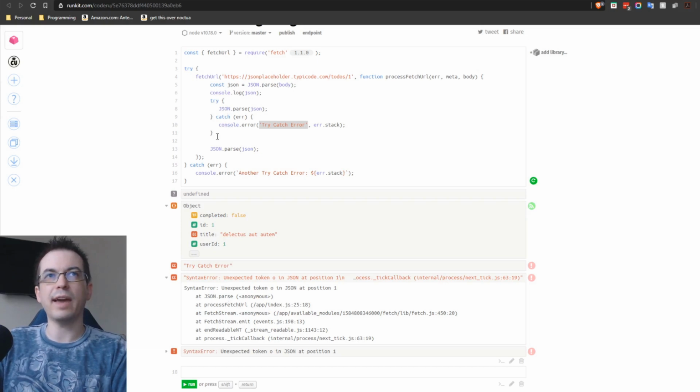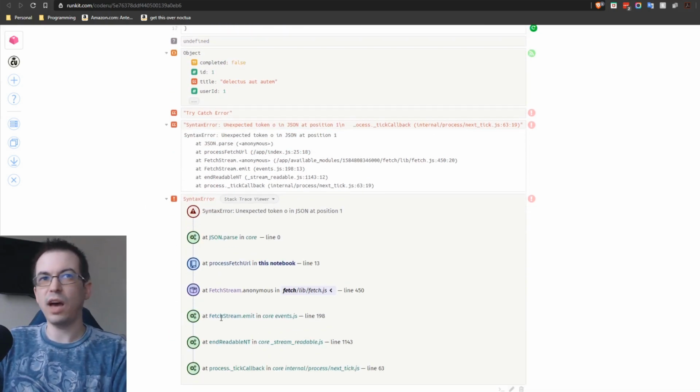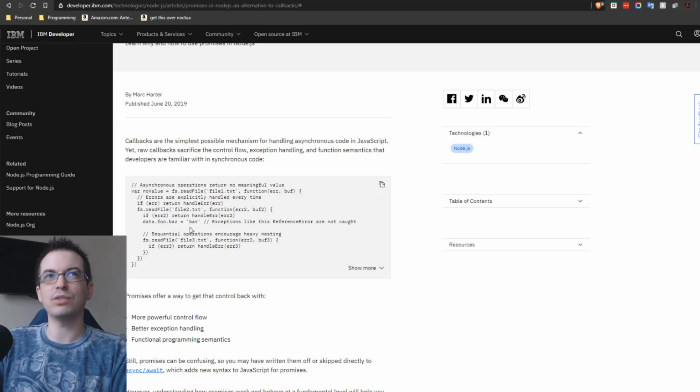Now, once we exit out of that, the workflow is going to continue because we caught that exception, and we're going to run parse JSON again on the same variable. Some might expect that, hey, we have a try catch around here already as well, so this is going to catch that error. But as you can see here, that error was not caught by the outer try catch. That's what they're talking about in the article, where it says you sacrifice exception handling, because in those callback functions, you have to specify the try catch in order for them to work. It doesn't work across scopes.